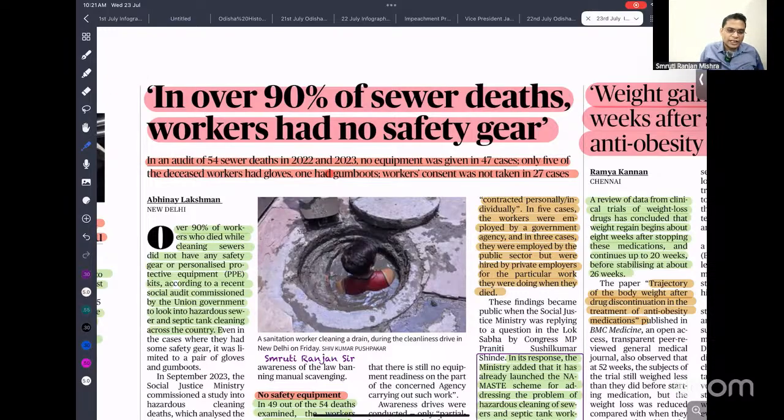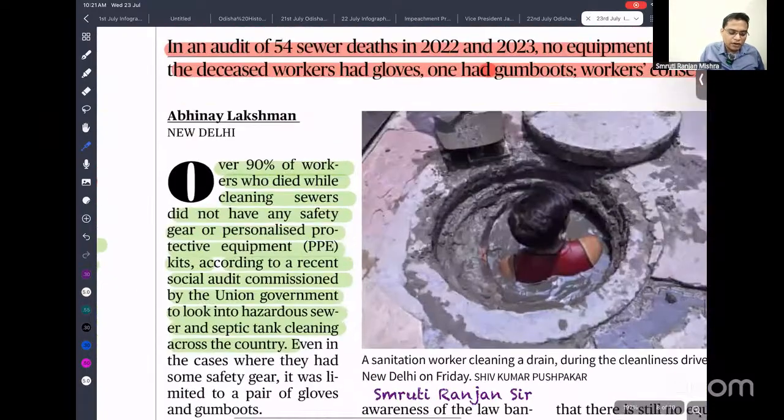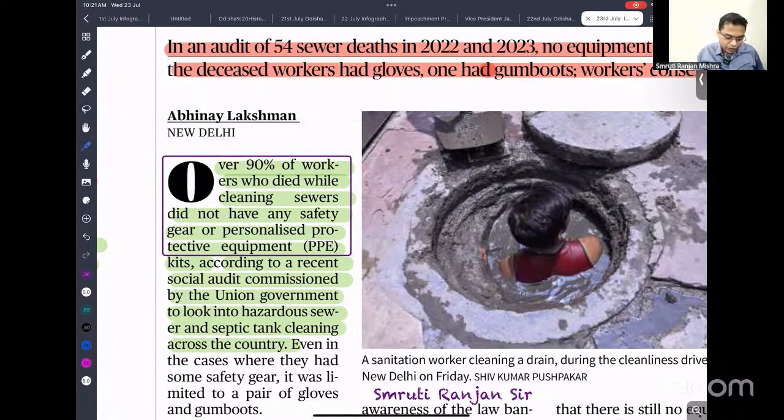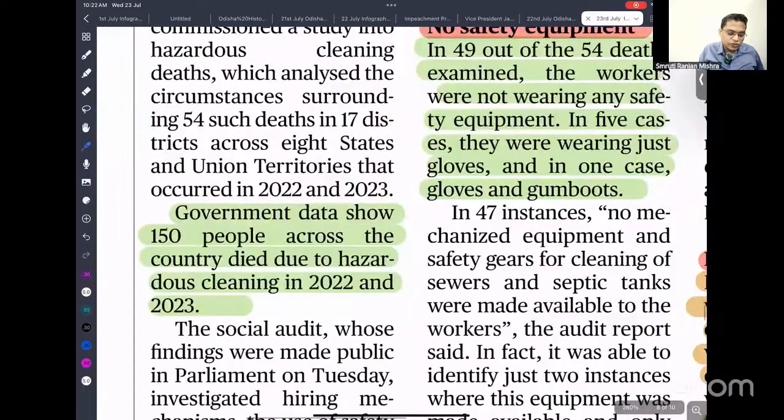So there, because of asphyxiation, it is a condition of being unable to breathe. So 90% of the workers who died cleaning sewers did not have any safety gear or personal protective equipment. So you can write here what are the challenges faced by the marginalized community. So here, Safai Karmachari, they are facing that kind of problem. So next important here is the data that shows 150 people across the country died due to hazardous cleaning.